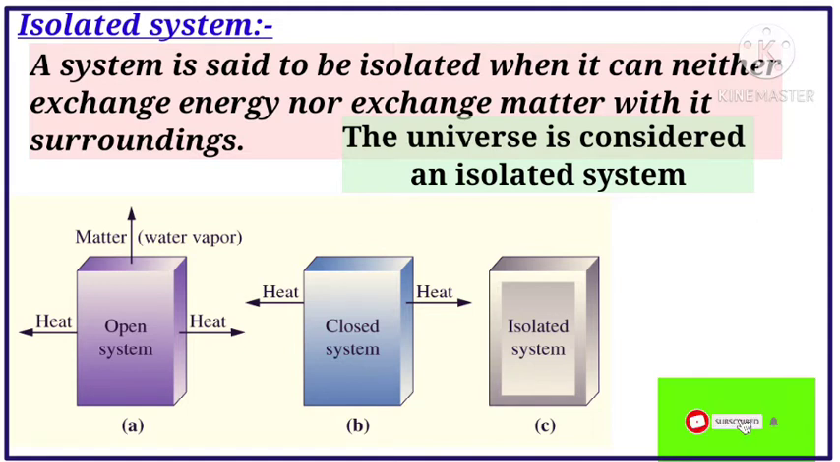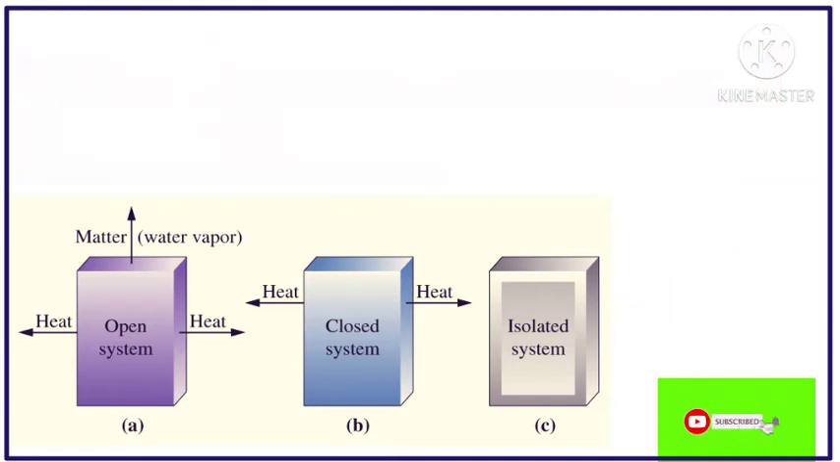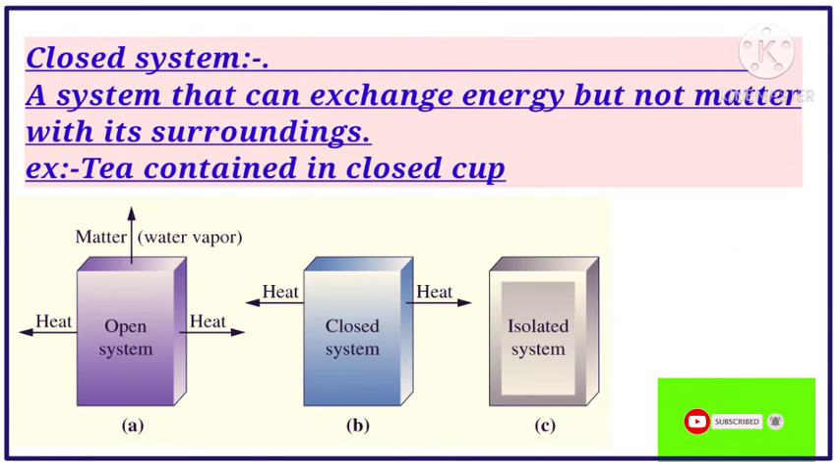See here, look at the diagram below, the isolated system. A system is said to be isolated when it can neither exchange energy nor exchange matter with its surroundings. For example, tea contained in a thermos flask is an example to understand the isolated system.